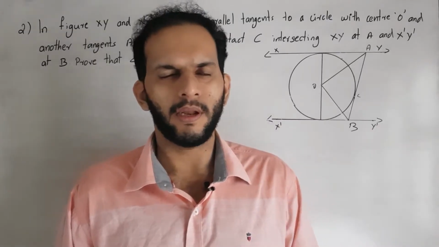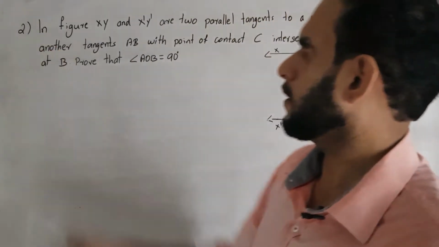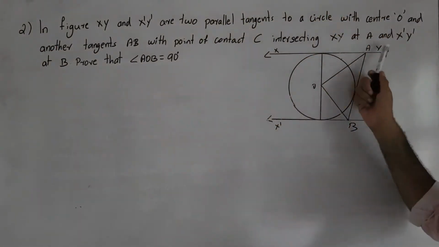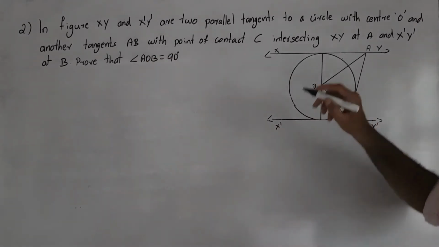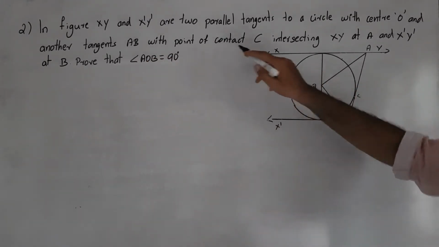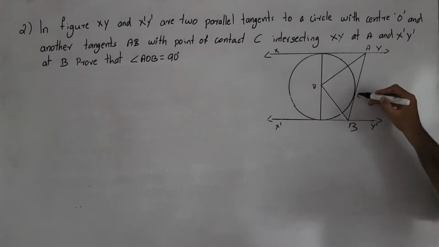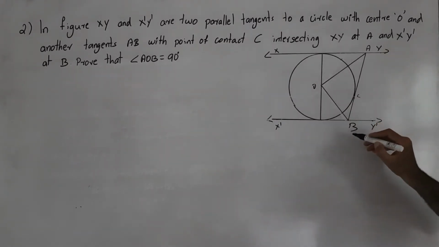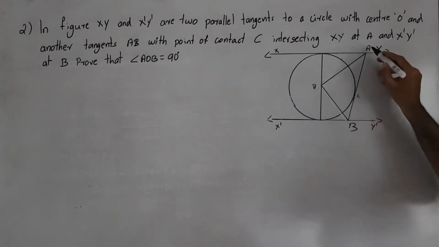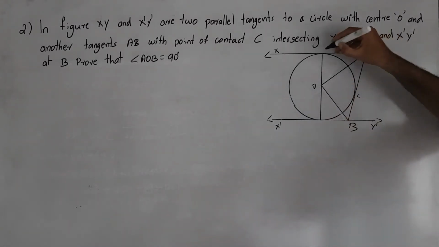The next question is like this. In the figure, XY and X dash Y dash are two parallel tangents to a circle with center O, and another tangent AB with point of contact C intersects XY at A and X dash Y dash at B. Prove that angle AOB is equal to 90 degrees.